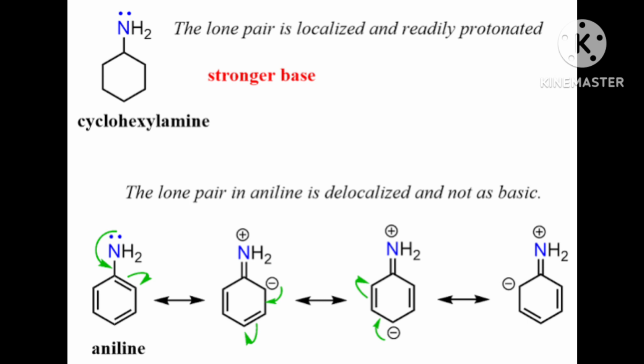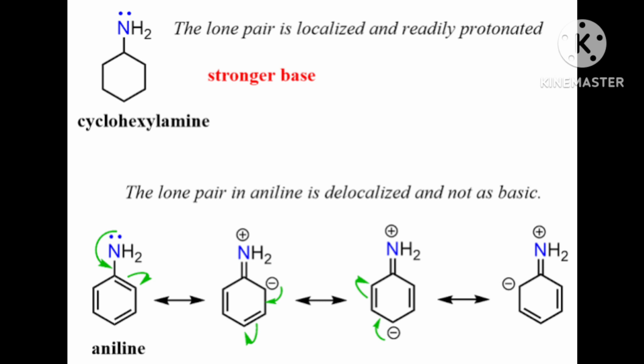Finally, what will happen is that when the negative charge reaches carbon 6, it will make a double bond between 6 and 1, and where the double bond was there, it will go back to its original place. That means the double bond will become a single bond.